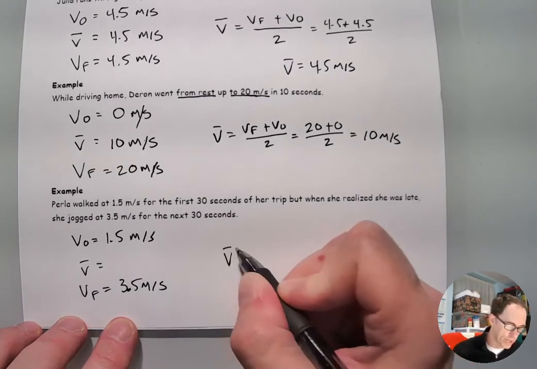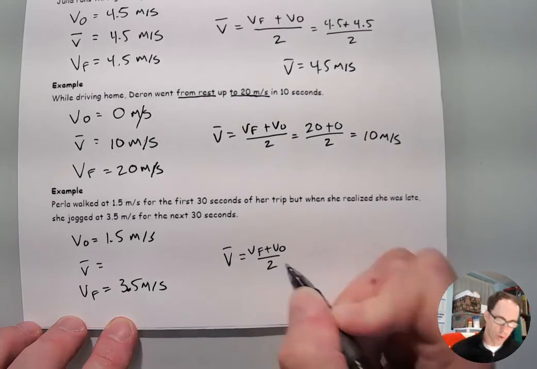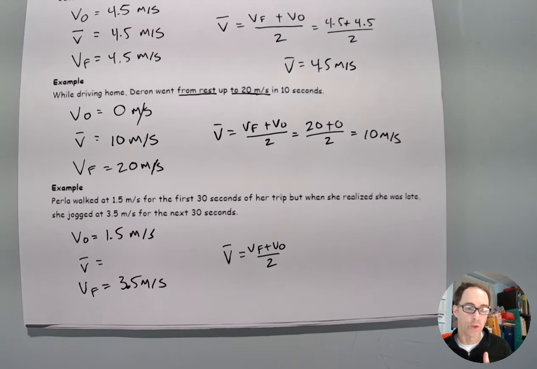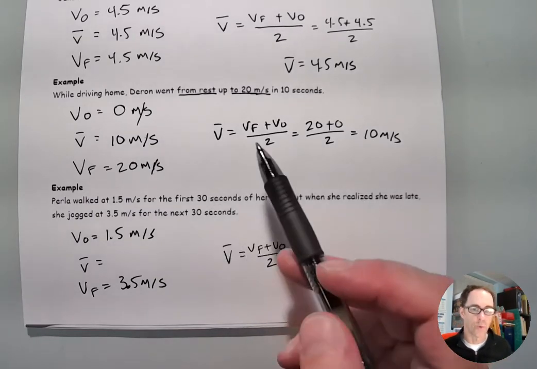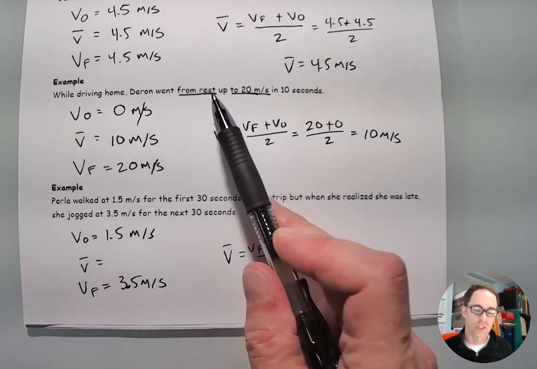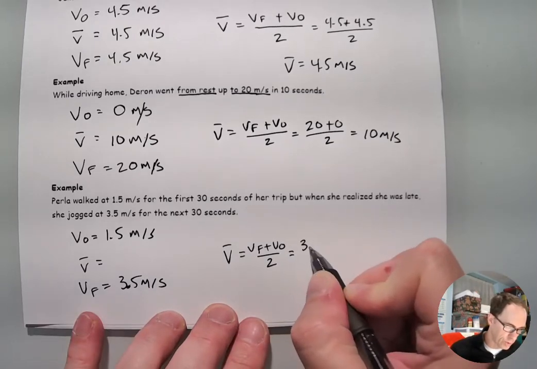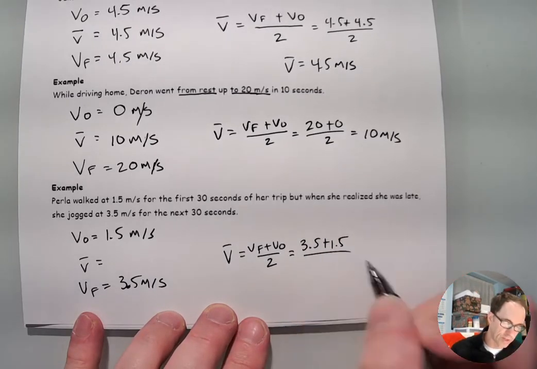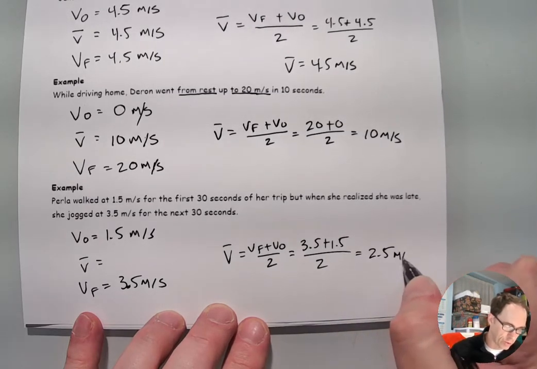Of course, I can always calculate the average of any two numbers, but will that give me the correct average for this motion? Not always. It would only do it if we spend equal time at the two speeds or if we smoothly transition from one speed to the other. If the transition is made smoothly, then we can use this method. So in this case, it's 3.5 plus 1.5. That gives me a total of 5. Divided by 2 is 2.5 meters per second.